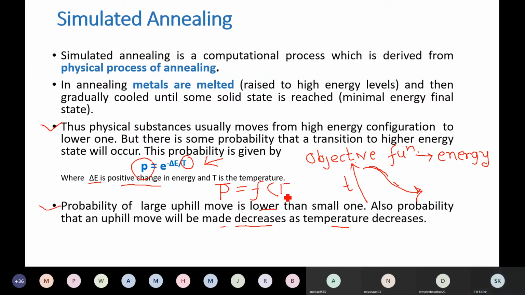One is E and the other is T. What is E out here? This probability equation is selecting the worse energy move, right? E is the energy. Now what is energy? That is problem dependent. As I told you, if it's a traveling salesman problem, we may say that the distance traveled by the salesman can be the energy. And T is temperature.